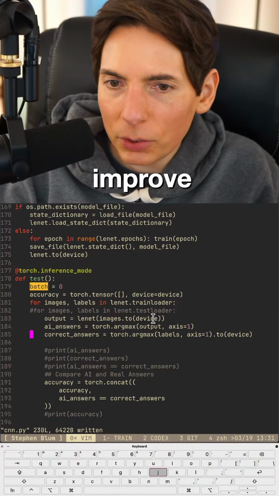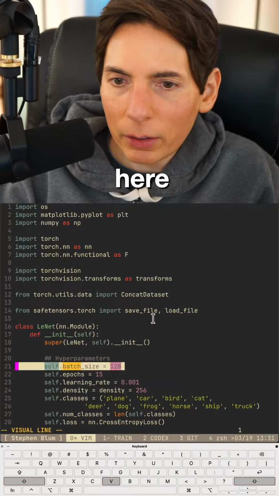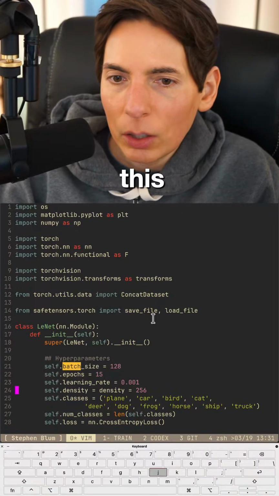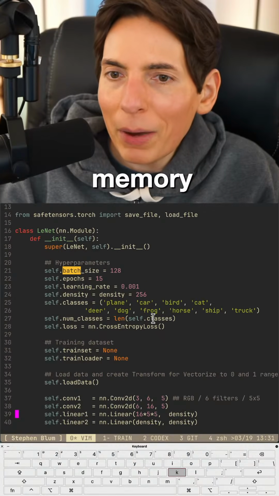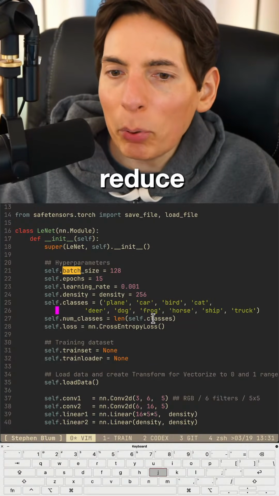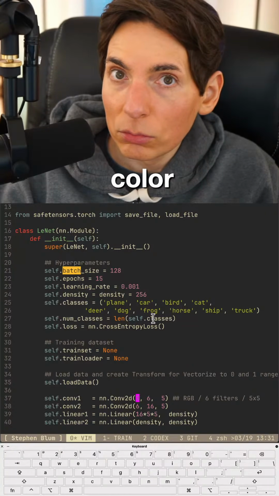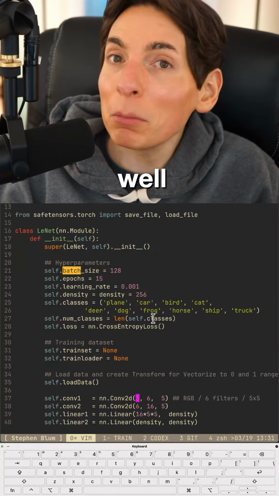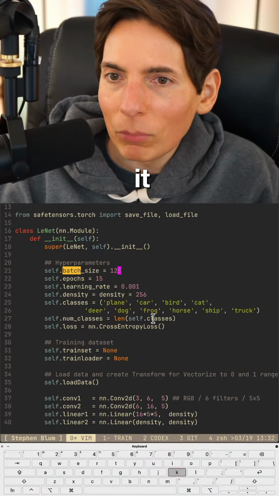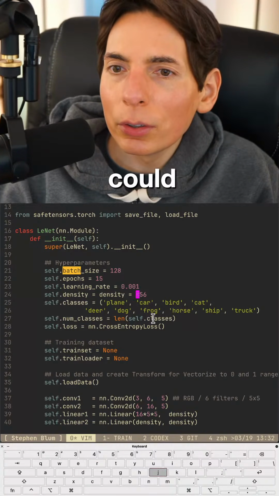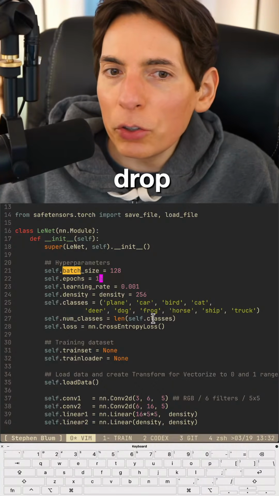How can we improve this? How can we make this even better? So right here is one of the lines that we could change. We might be able to increase this a smidge so that it's got more memory. We might be able to reduce the inputs to grayscale rather than color. Right? We could do that as well. That might improve it. We could drop... We can do some fine-tuning.